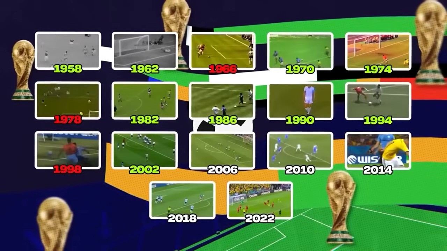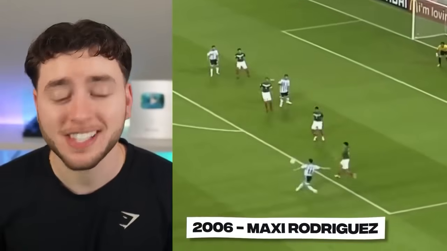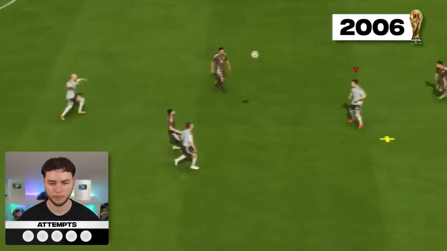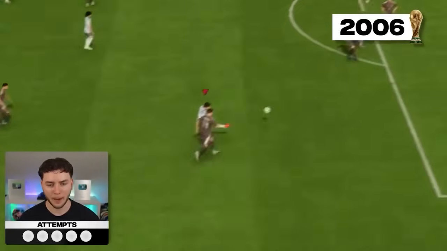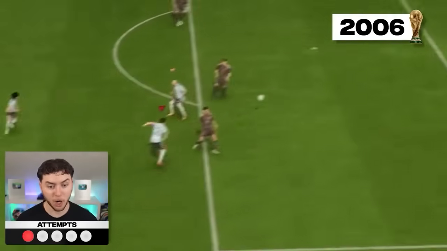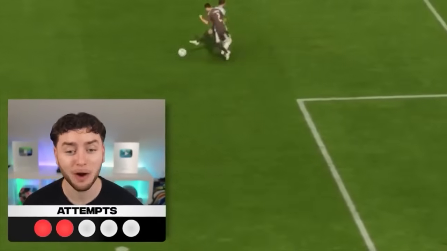With that goal smashed out the water, we're moving on to 2006, where Maxi Rodriguez takes the trophy for the most iconic goal. It's absolutely insane. So recreating this goal was gonna be super hard. Maxi, boom. Maxi, chest touch, volley. Oh my god, if that went up high and in, that would have counted.